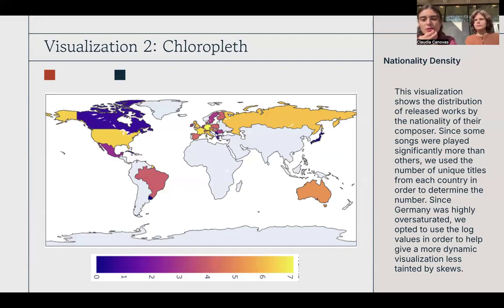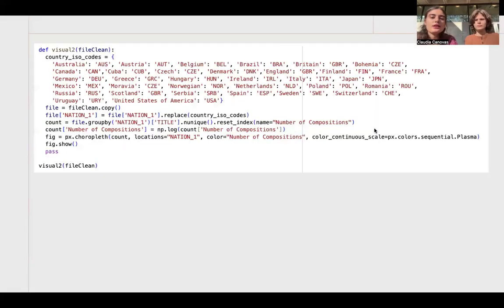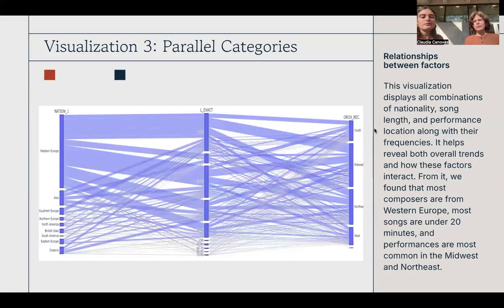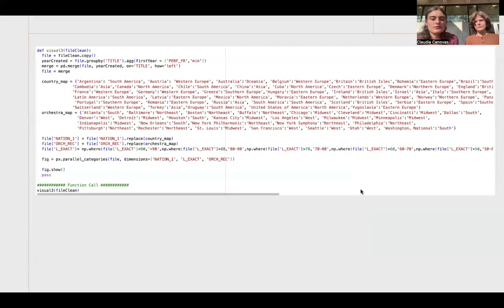Visualization 2 was a choropleth, so we wanted to see where each composer was from. We had to do some adjusting because Germany was oversaturated, so we used log values to show the distribution. And then the last one, a new visualization we learned, is parallel categories, and it shows every single possible combination that appears between whatever categories are put in. In this case, we generalized the nations into regions, the lengths into 10-minute increments, and then the orchestra regions into regions of the US. And what we saw was that there.